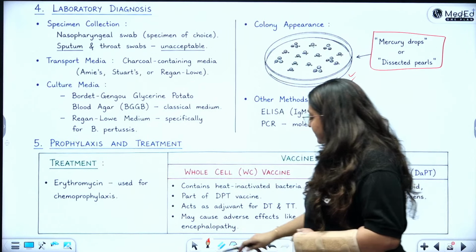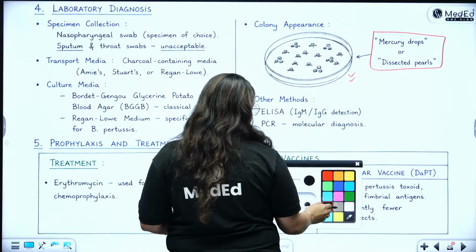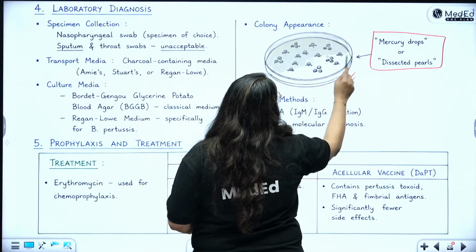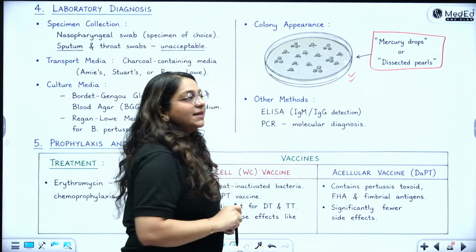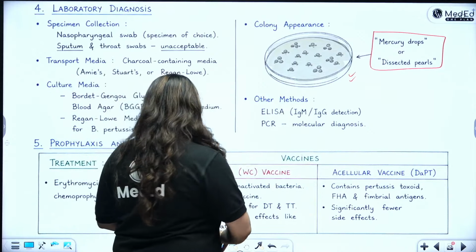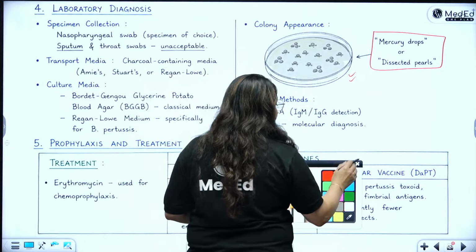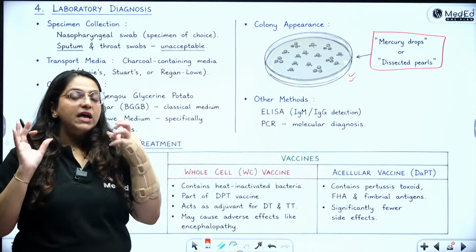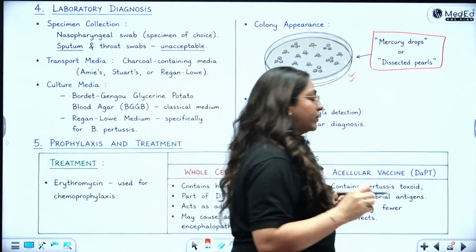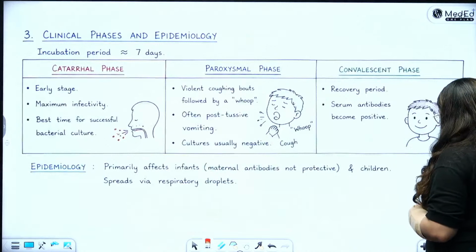And the color of this agar is actually black, because it is black khansi or kali khansi. So the Bordet-Gengou agar is also black. So this is the mind map that we have about pertussis. Now we need to write everything about it. I have just told you the buzzwords right in the beginning.